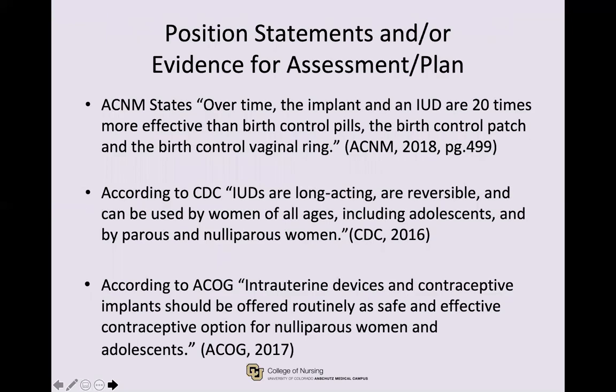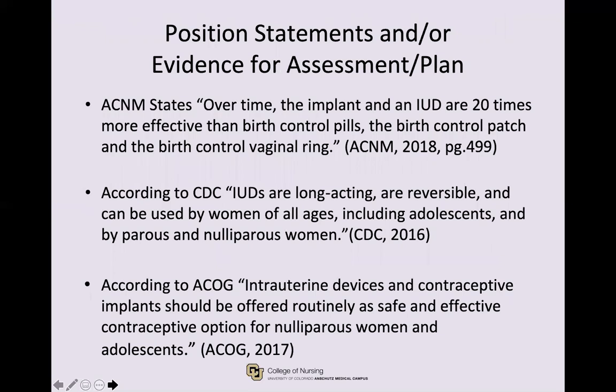The American College of Nurse-Midwives, the CDC, and ACOG all agree that IUDs can be used by women of all ages, parous and nulliparous. IUDs should be offered routinely because they are safe, effective, and easy to use.